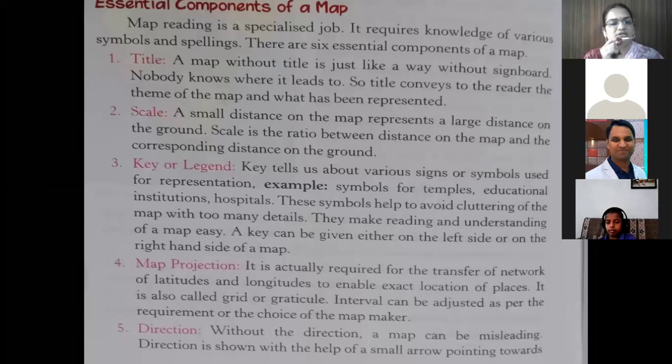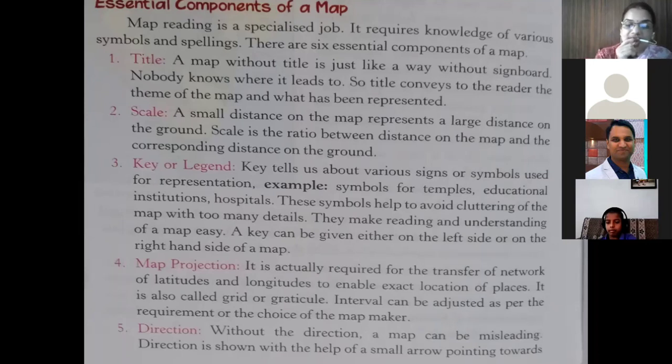Now the next feature is key or legend. Keys tell us about the various signs or symbols used for representation. As we have gone through the color schemes, in the same way we have the symbols also. Different symbols are used for showing different things on the map.